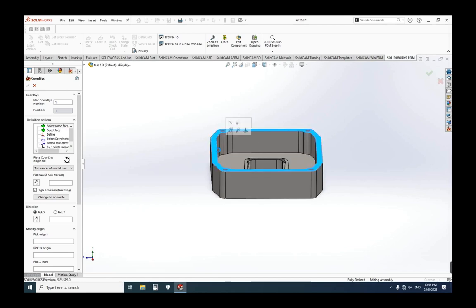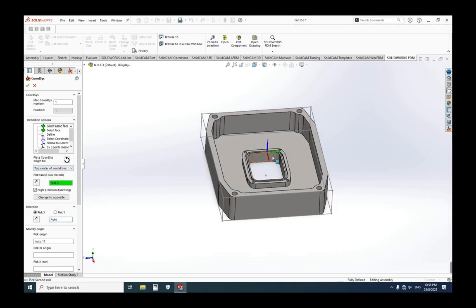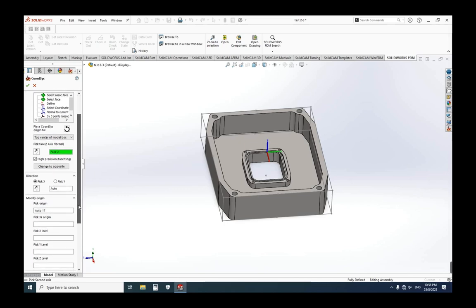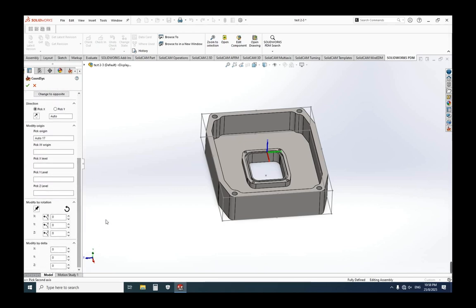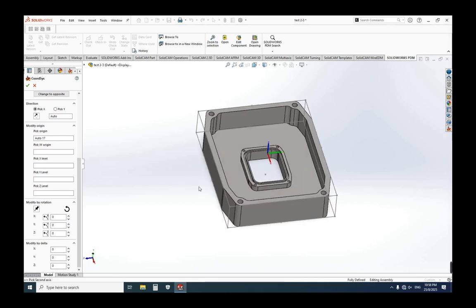Click associate to face and click the top area of the part. Now rotate the Y axis to 12 o'clock and the X axis to 3 o'clock.